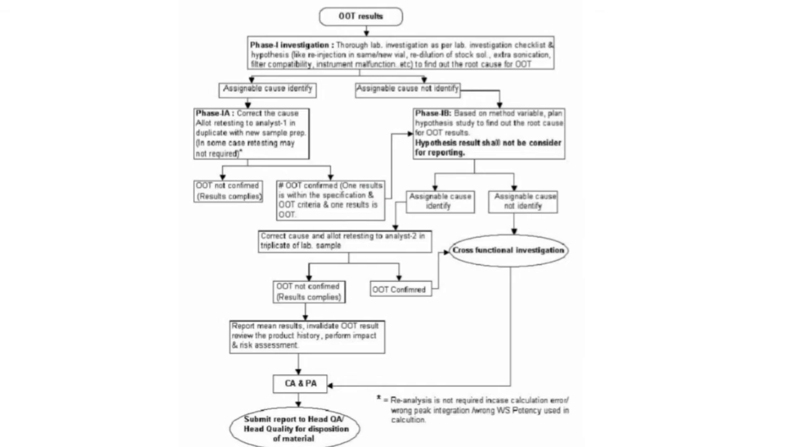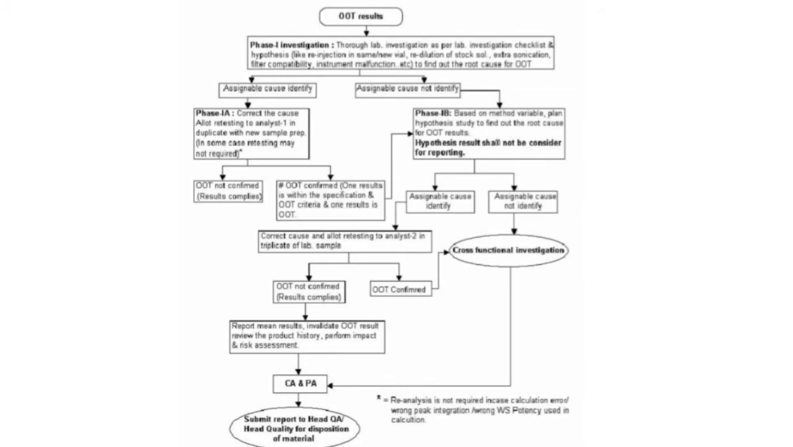After phase A, if OT is not confirmed, the result is complete. If OT is confirmed again, then the result goes to phase 2. In the hypothesis, is an assignable cause identified? If an assignable cause is identified, correct the cause and allot retesting to the second analyst in triplicate on the lab sample. Whatever sample is there, we will do another analysis in triplicate. After that, if OT is not confirmed, the result complies. If OT is not confirmed by the second analyst, we will comply that result and report it also.